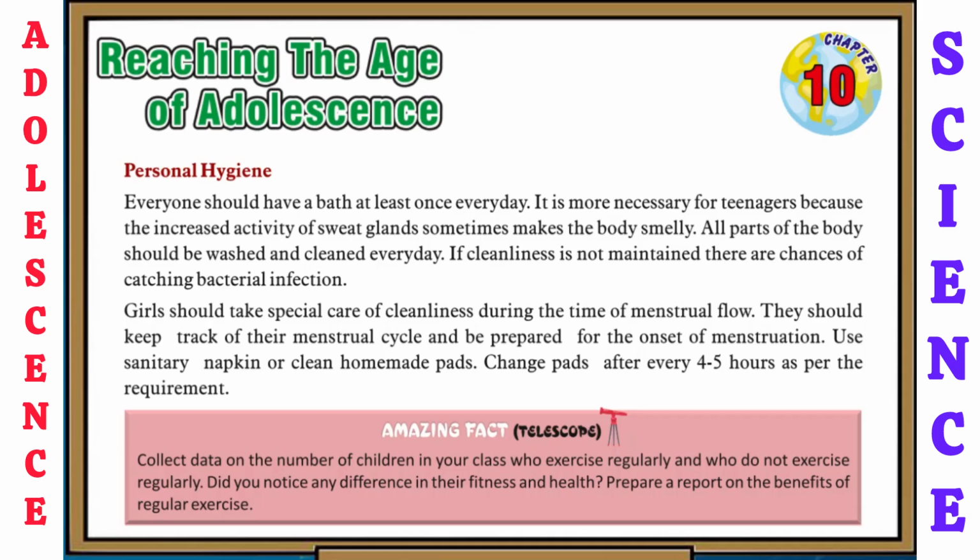During the time of menstrual flow, girls should keep track of their menstrual cycle and be prepared for the onset of menstruation. Use a sanitary napkin or clean homemade pads. Change pads after every 4 to 5 hours as per the requirement.